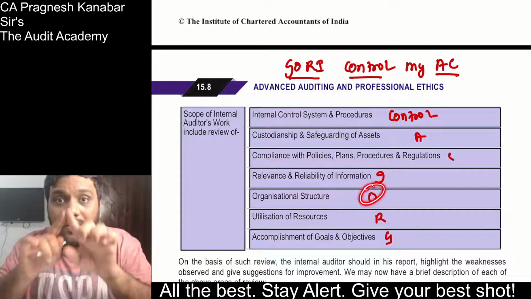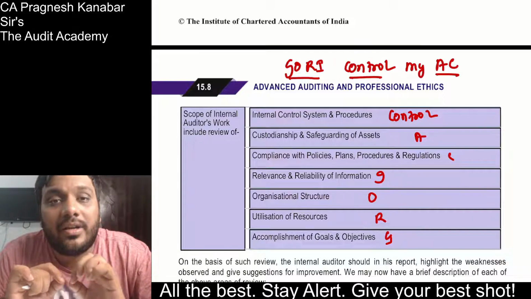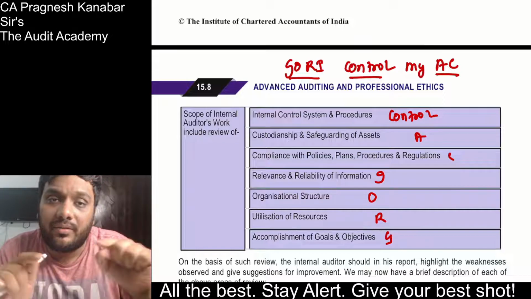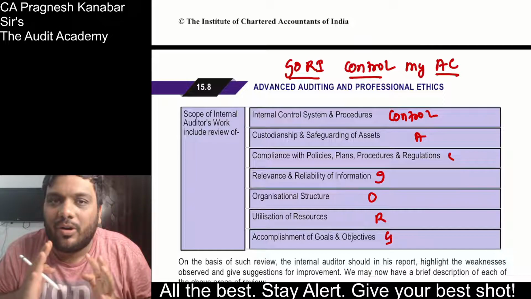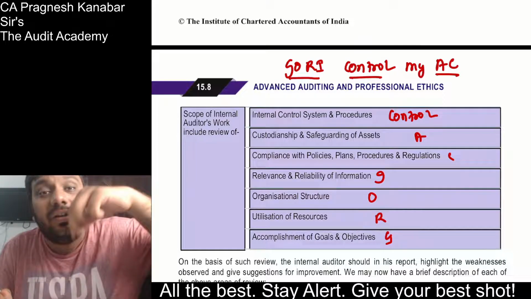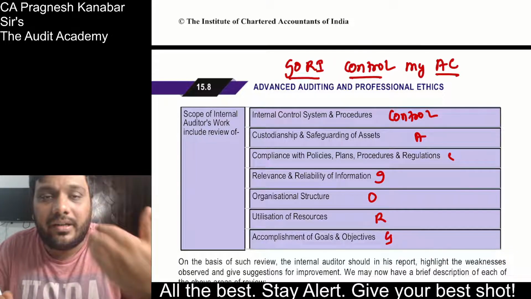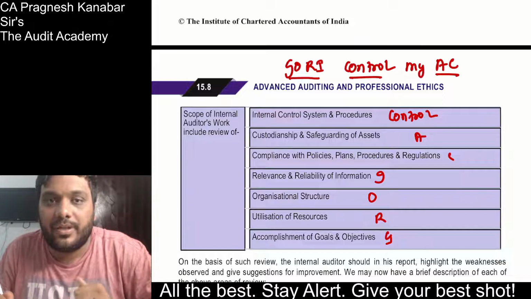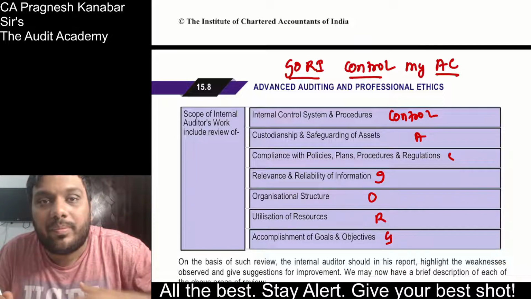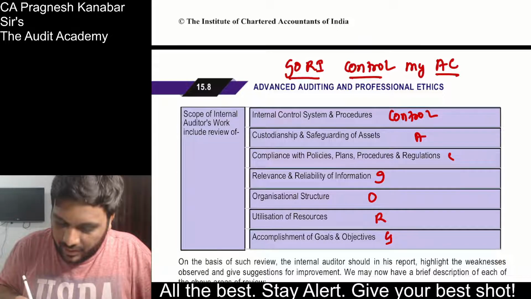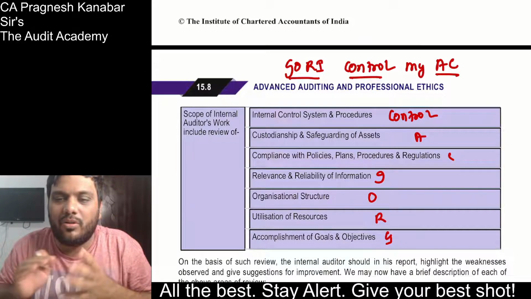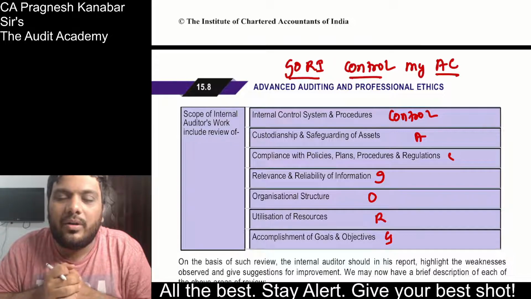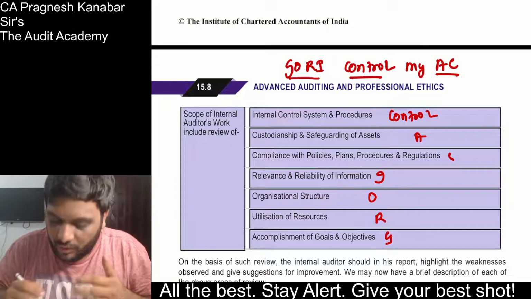Then whatever is the organizational structure. What is organizational structure? Who reports to whom? What are the division of authority and responsibility? All right, is there a complete clarity in the organizational structure? So this is a little bit more detailed answer of what an internal auditor should cover. All right, scope and objective. Now this is more about scope, the coverage part. So if you get objective and scope, GORI MAC. If you get scope should include a review of, you have to go with this. Sad story, but we are all here to clear the exam, so we need to adjust with this.